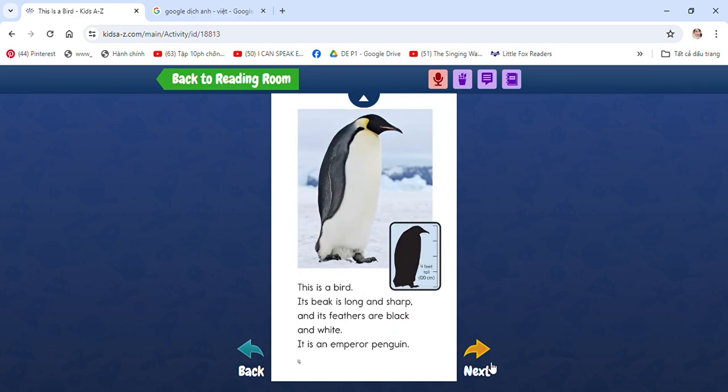This is a bird. Its beak is long and sharp, and its feathers are black and white. It is an emperor penguin.